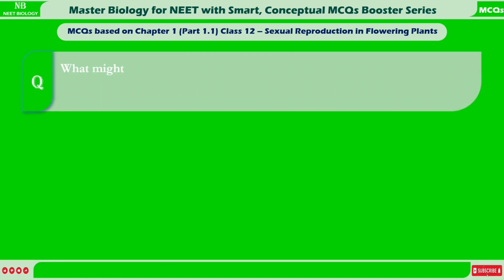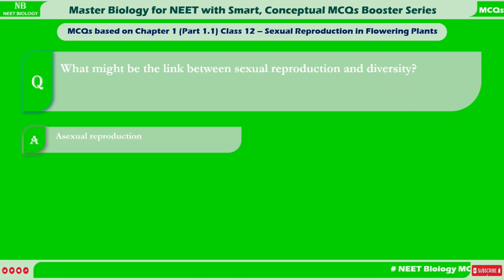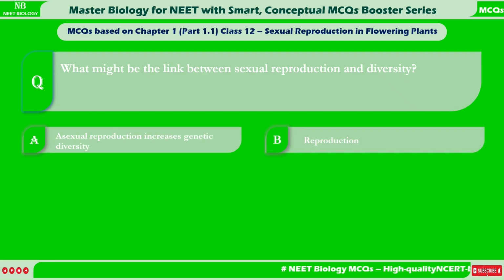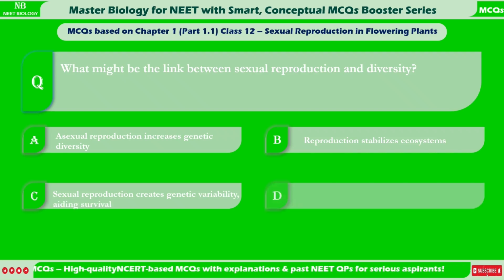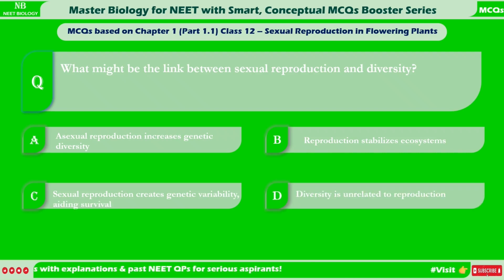What might be the link between sexual reproduction and diversity? A. Asexual reproduction increases genetic diversity. B. Reproduction stabilizes ecosystems. C. Sexual reproduction creates genetic variability, aiding survival. D. Diversity is unrelated to reproduction.